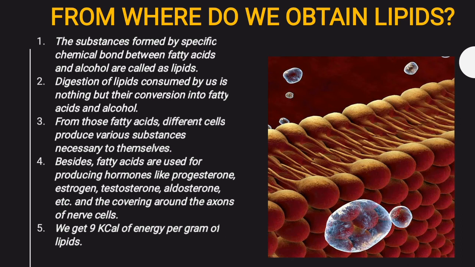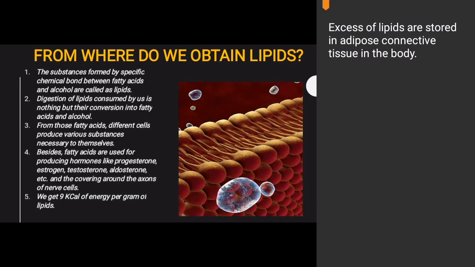Now let's find out which exactly is the tissue that stores lipids or fats. A quick note for you: excess lipids are stored in adipose connective tissue in the body. So where is adipose connective tissue found? Adipose connective tissue is found just below your skin. So just below your skin is the area where lipids are found, right?